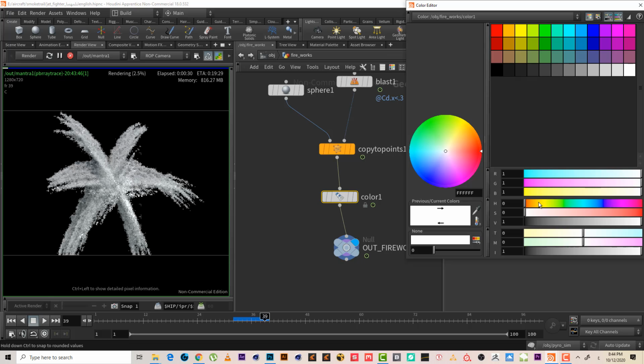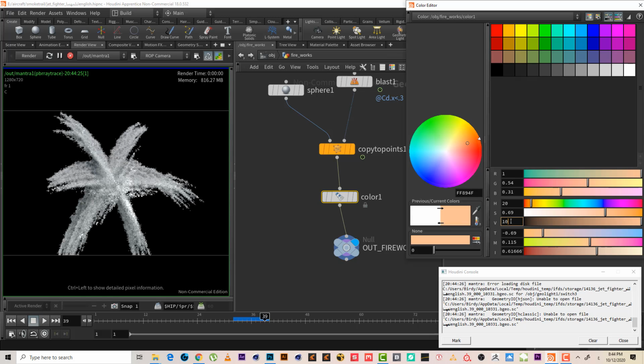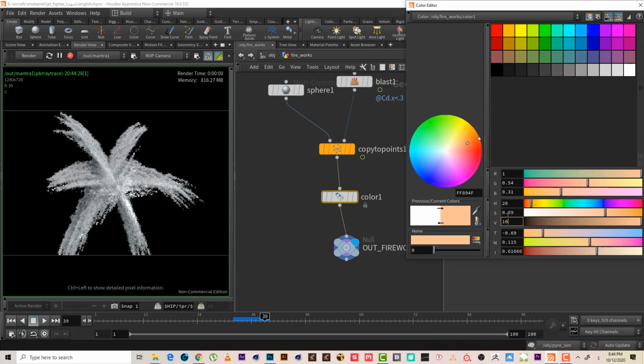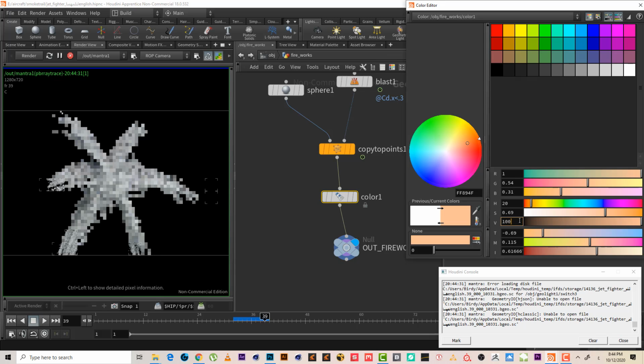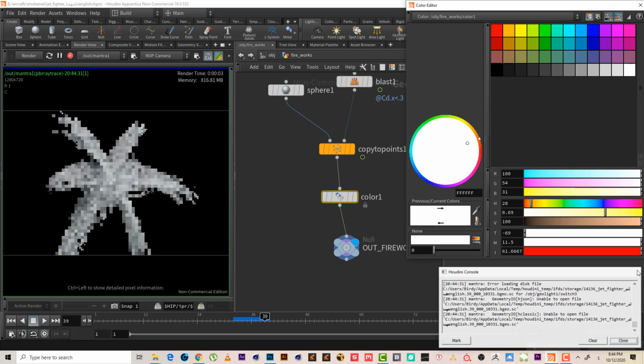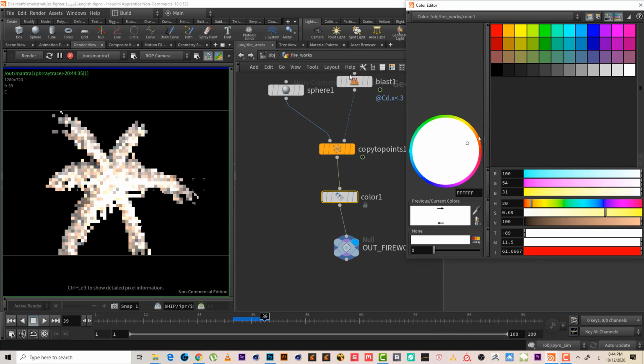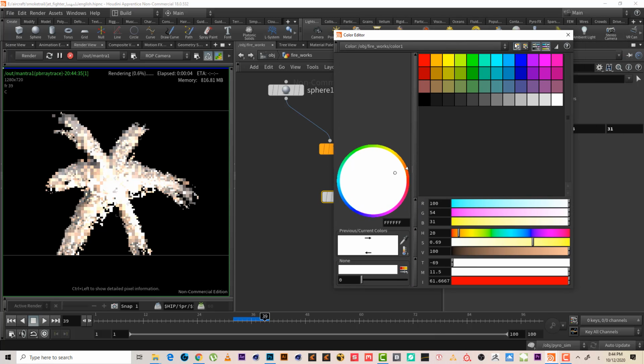Let's give it another color, maybe an orange color, a color like this, and the intensity I will give it 100. Okay, yeah, something like this. Really, give it a little more.